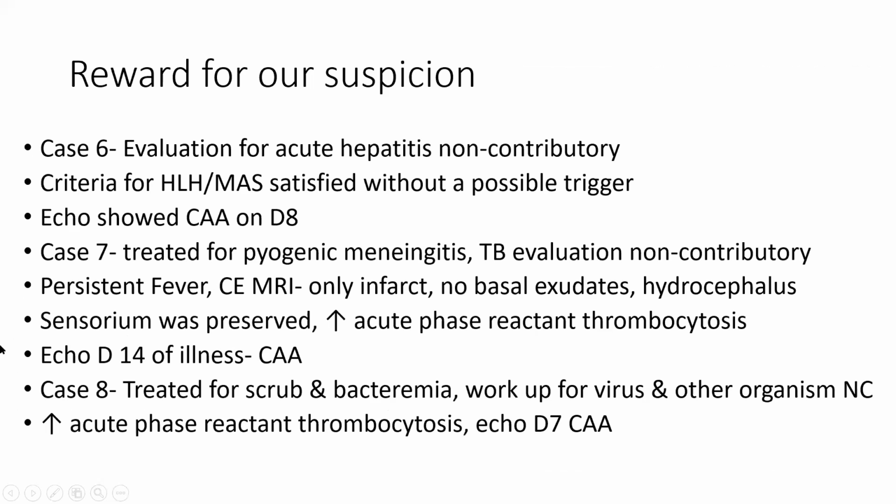Case number 6 satisfied the criteria for HLH. This child was having persistent fever. There was no consanguinity in the family, so the chance of this child being a primary HLH was low, but still not ruled out. The child was having persistent fever, so we had no choice, but as a part of screening we did an echo, which showed a coronary aneurysm. From there, we diagnosed this patient as having Kawasaki disease. So Kawasaki disease can present as acute hepatitis and with macrophage activation syndrome as well. Whenever you have a child who is having something like HLH or macrophage activation syndrome, think of Kawasaki disease. That could be Kawasaki disease as well.